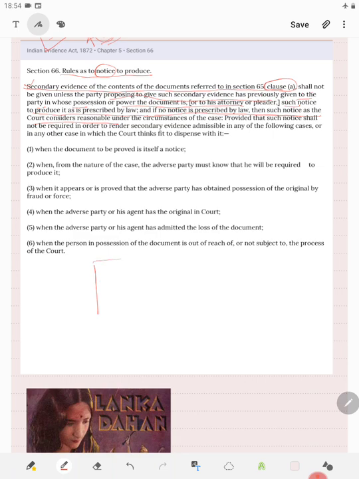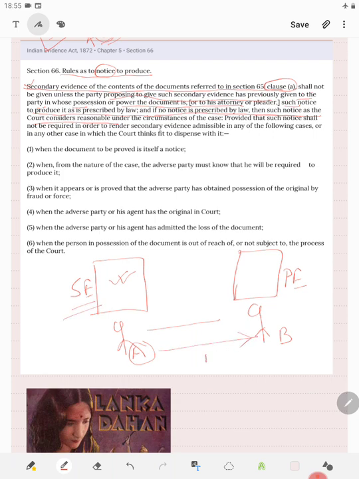So as I told you earlier, if this is a document, a secondary evidence which party A wants to give, claiming that the original, that is primary evidence, is with the party B, then before he can give secondary evidence, he has to give a notice to B, the person in whose possession the primary evidence is.